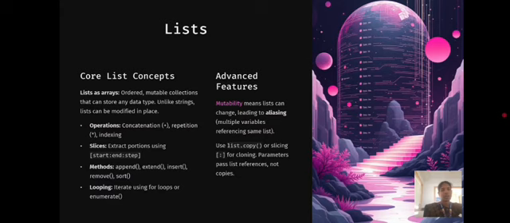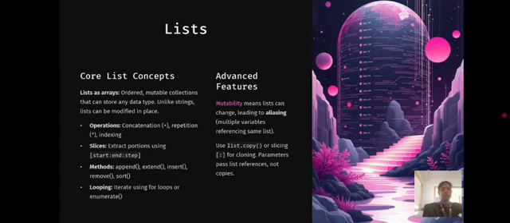Operations are concatenation, repetition and then indexing. Slice extracts portions using start, end, step. And third one, methods. Methods are append, extend, insert, remove and then sort. And fourth one, looping. Looping is iterating using for loops or enumerate.